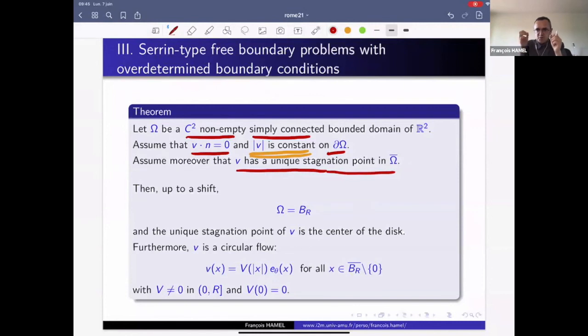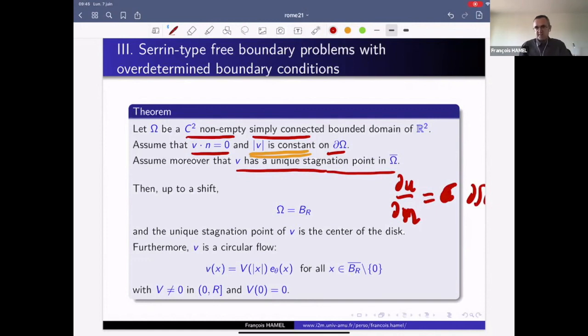And therefore, the stream function u has only one critical point, which has to be an interior point, because the stream function u is constant along the boundary, and it also has a constant normal derivative along the boundary. And therefore, we have an overdetermined problem for the function u.